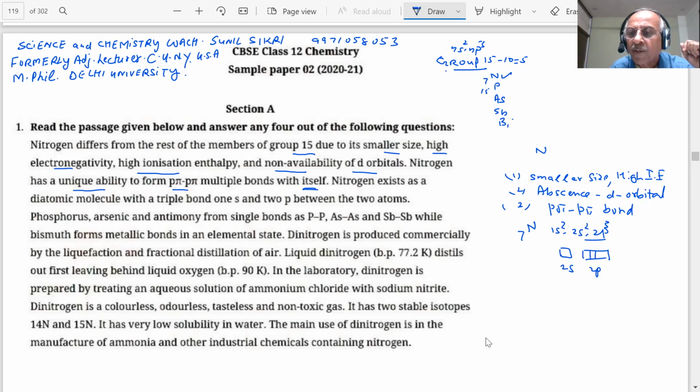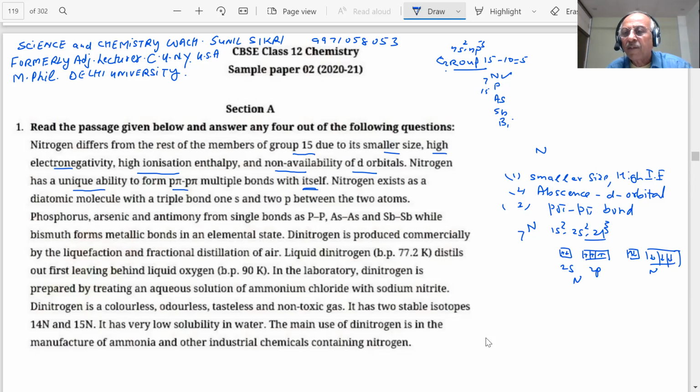2s2p, students. So you have 1, 2, and 3 students. So this is one nitrogen. Another nitrogen is coming. What will happen? The same. Another nitrogen also has the same configuration, but this electron should be in the opposite spin. So to form a bond, supposing I represent it like this.